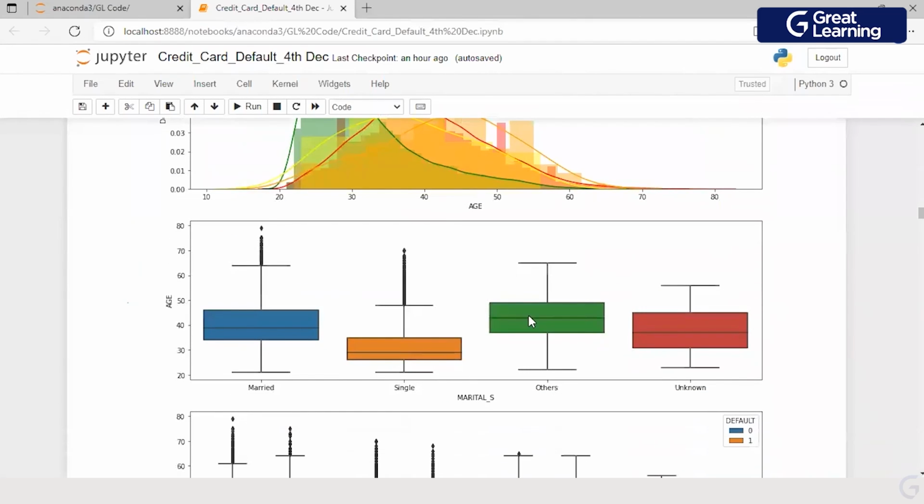When I'm looking at the distribution with respect to age, the one observation which we have is that probably I can make a statement that most of the records which are single have an age less than 50. Most of the records, because I'm not talking about the extreme values here. The median age for single people is less. When I'm looking at married, then it is approximately close to 40 or 38 is what I see. The highest median value which I have is for the others category, right?